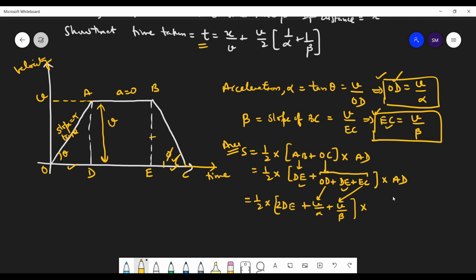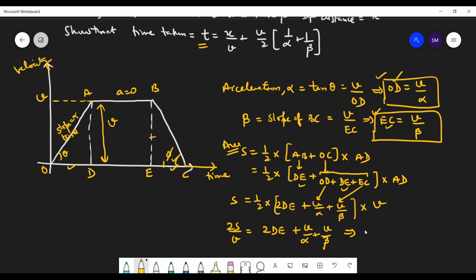And AD equals your V. Okay, students, so that's your total distance covered. Now this 2 will go that side and V will come down. So 2S upon V is equal to 2DE plus V by alpha plus V by beta.